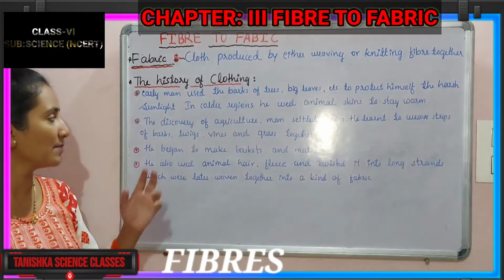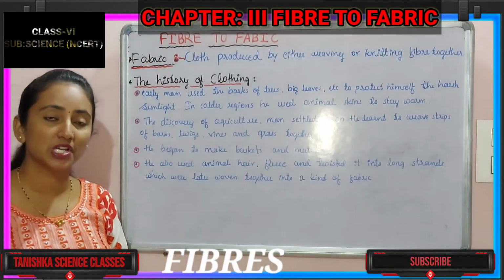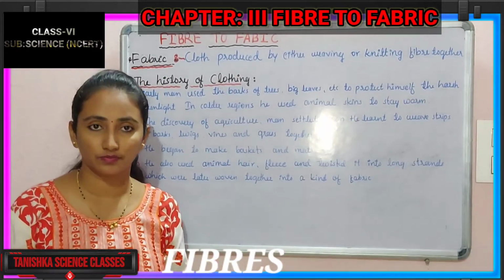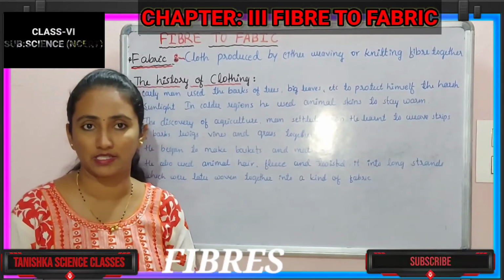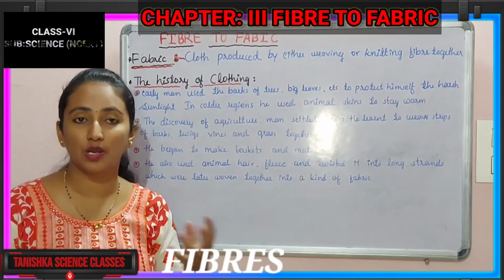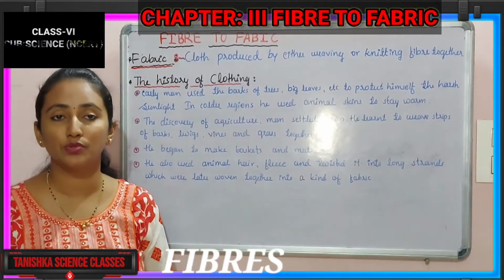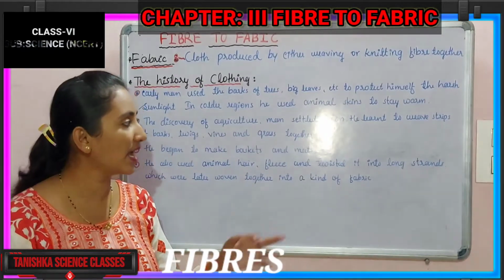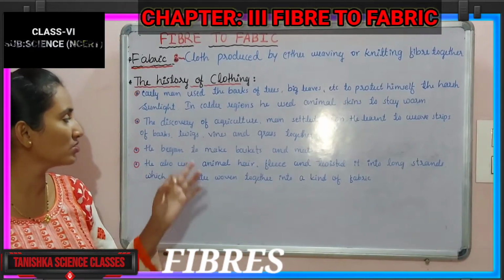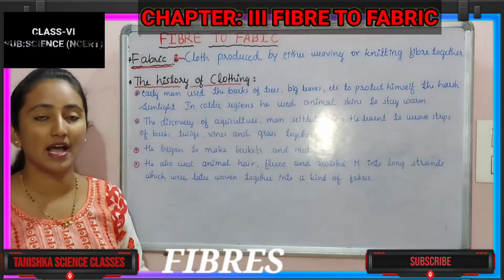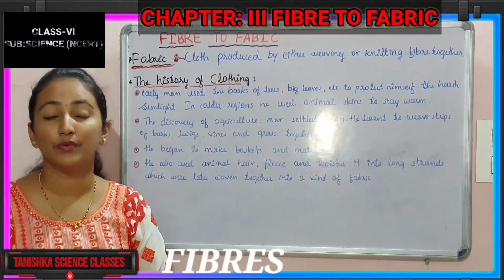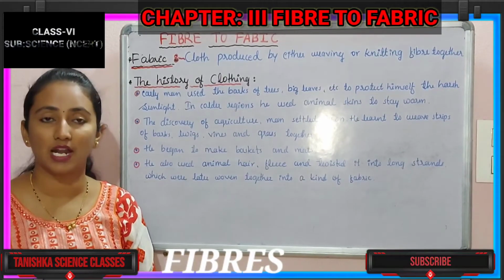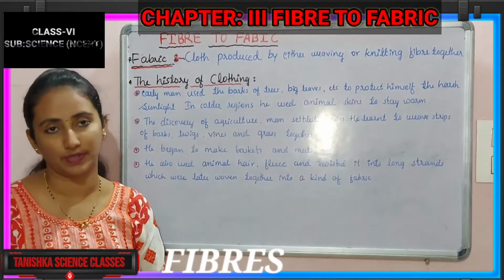Understanding? Next step, after that he discovered agriculture. In agriculture, he started to grow various kinds of plants. Whatever waste materials came from the plants, he started to use them and knit them. He used twigs, vines and grass. By that he started knitting, or tying all of these together, and he started to prepare fibers.